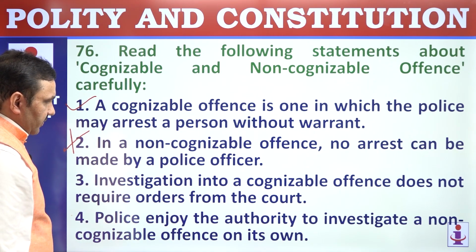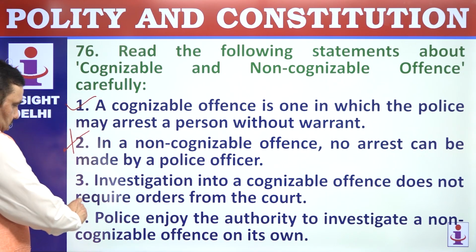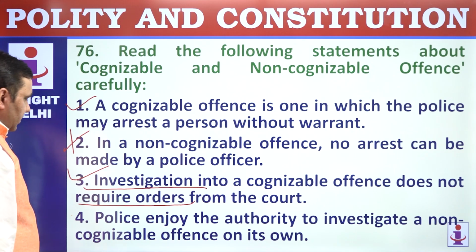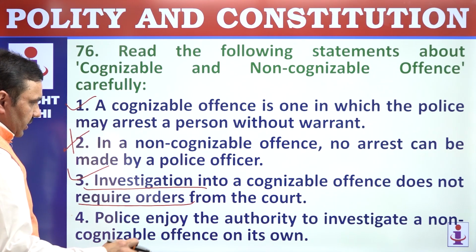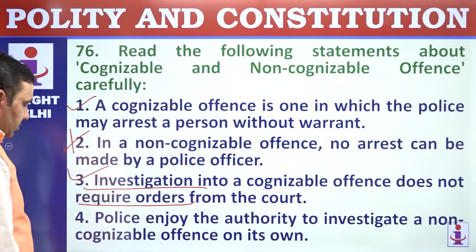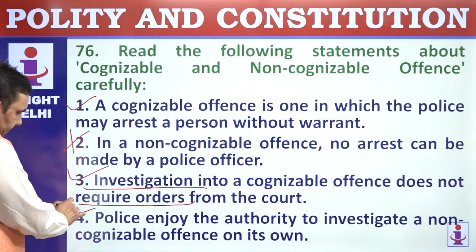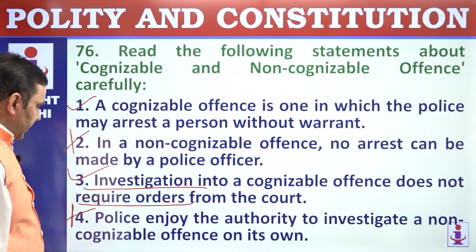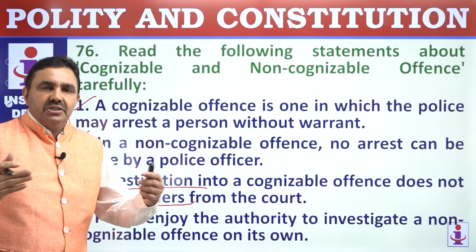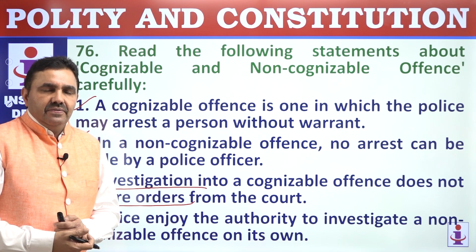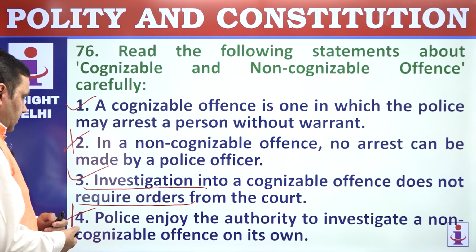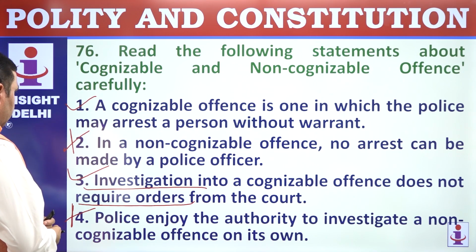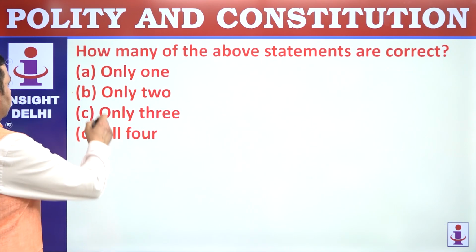Investigation into a cognizable offence does not require order from the court because it is a serious kind of offence. Police enjoy the authority to investigate a non-cognizable offence on its own? No. Police will require permission of the court to investigate, or the case has to be filed. In case of non-cognizable offence, only then can investigation take place. This is a lighter kind of offence. So 1 and 3 correct, 2 and 4 incorrect. Only 2.